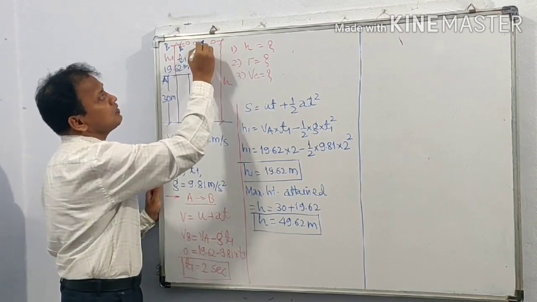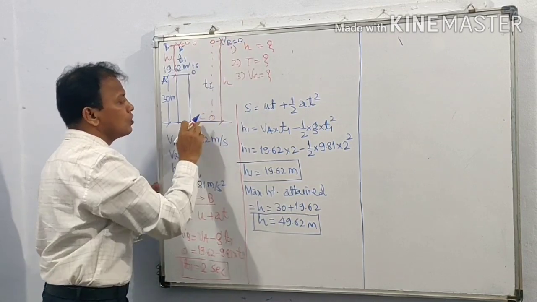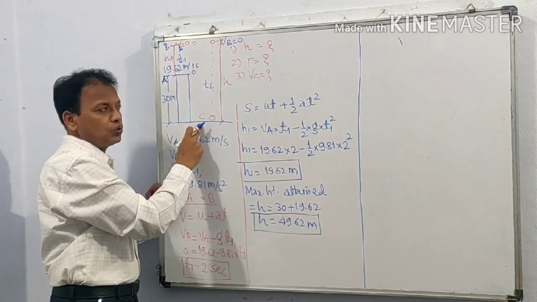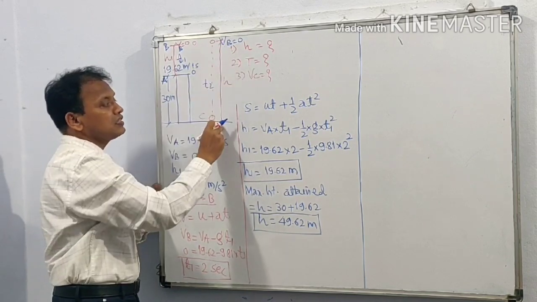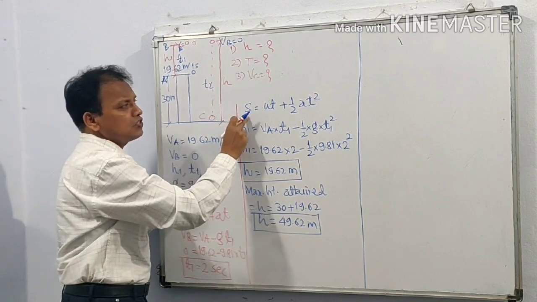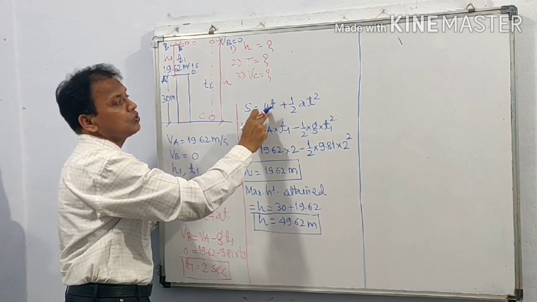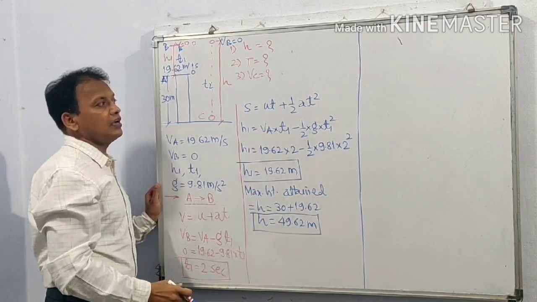So velocity at B, VB is equal to 0. Velocity at C is not known, but this distance h is known. So distance is known, initial velocity is known, acceleration is known. Only unknown is time.